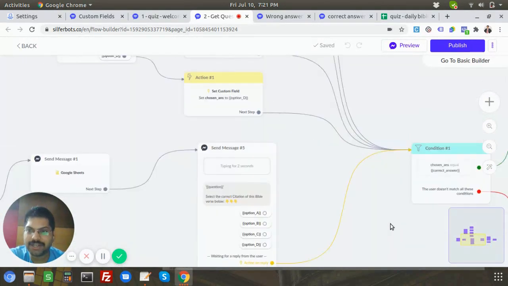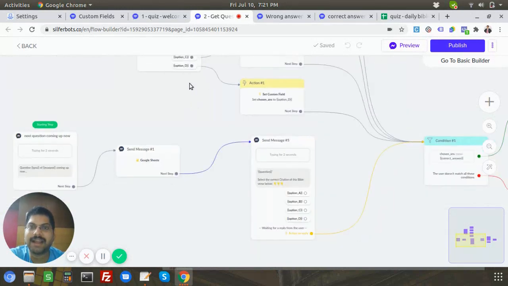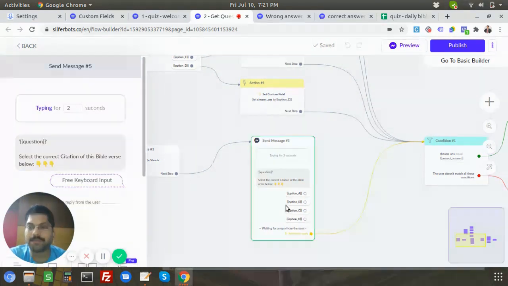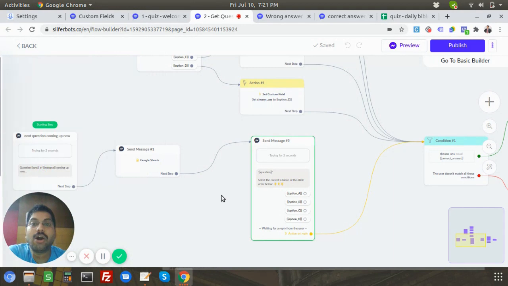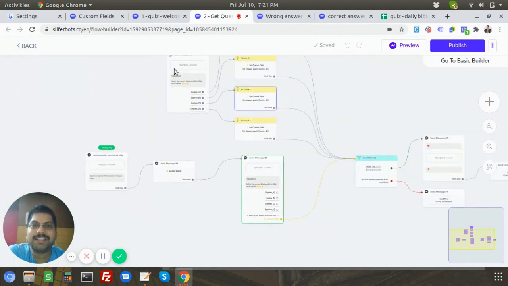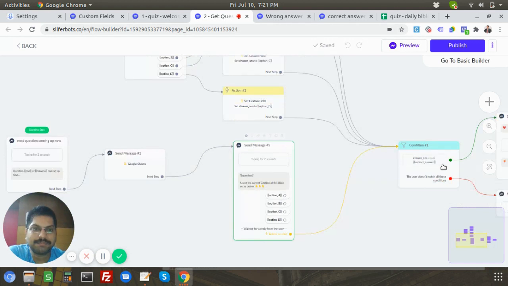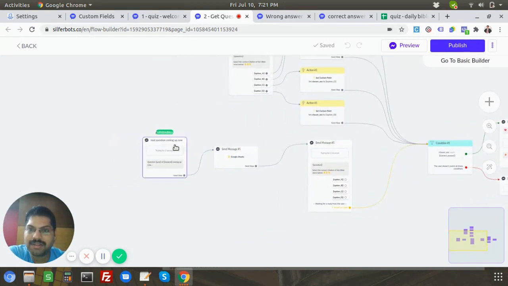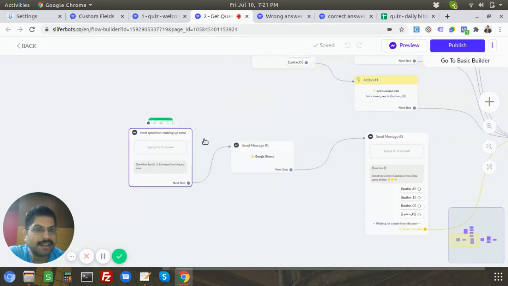In my initial iteration of this quiz flow, I had done that, but then the Silverbots team did this awesome update where you can store this value and all that stuff. After Mark showed it in the group, I came immediately here and changed it, and you can see how clean and neat it is. I just kept this part for reference purposes, but this is my main flow, right? So yeah, the other point we were talking about is enabling and disabling the composer.